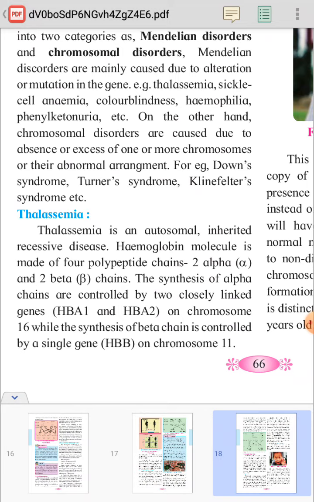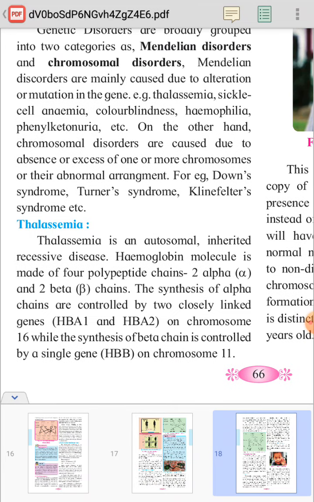First of all, thalassemia. Thalassemia is an autosomal inherited recessive disease. Autosomal means it is related with the autosomes. It is inherited, that is transferred from parents to their offspring, and recessive disease, so it is caused due to recessive genes.